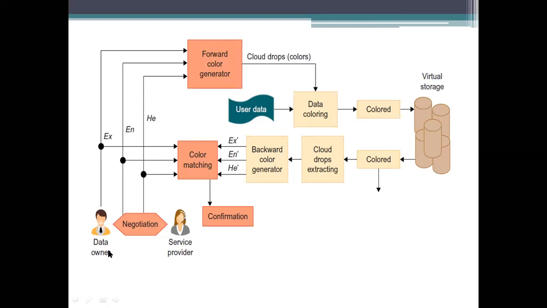What are these three different representations, and what is the work done by the data owner? We need to consider that the owner will have access to this, and we need to specify how far they will access it. For this we are using negotiation. What is this negotiation? We are transferring this ownership to the other one. Who is the other one? We are giving it to the virtual storage. See, this one is the virtual storage here. It is providing and processing here.